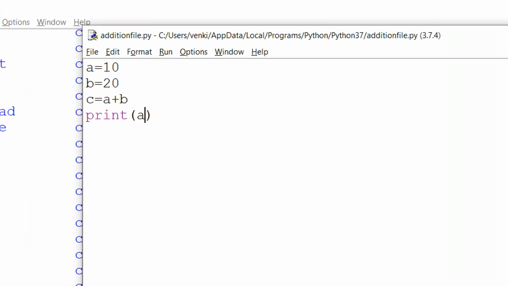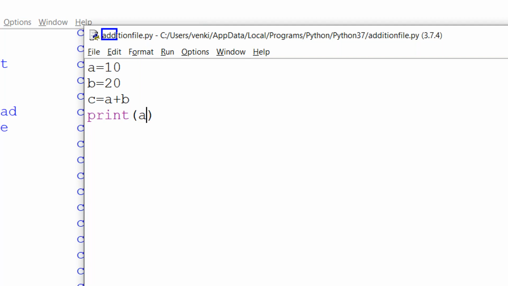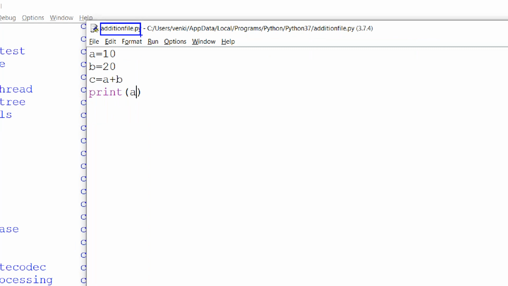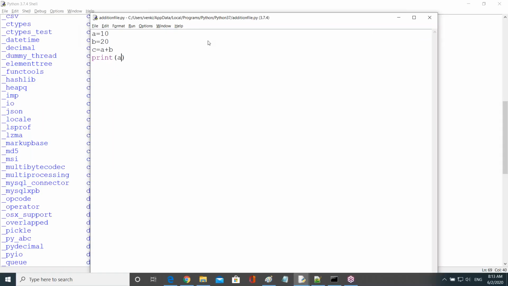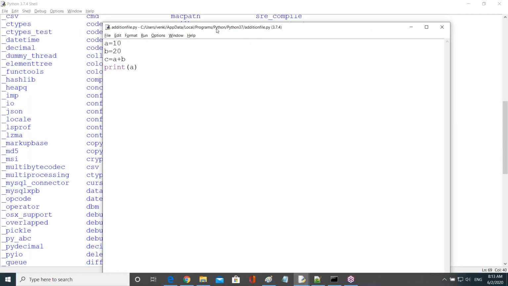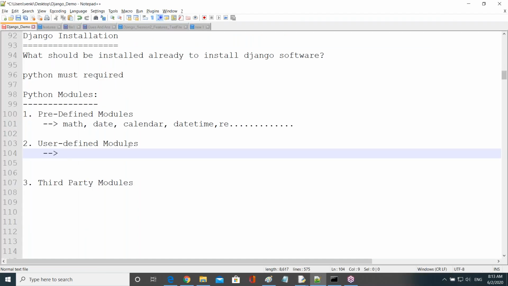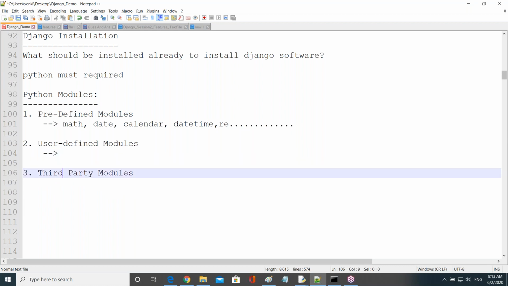Now this is an example of which one? A user-defined module, right? For our file, whatever name we keep, it's an example of a user-defined module. So there are no inbuilt names. We can give any name as per the requirement. Now coming to the third one.